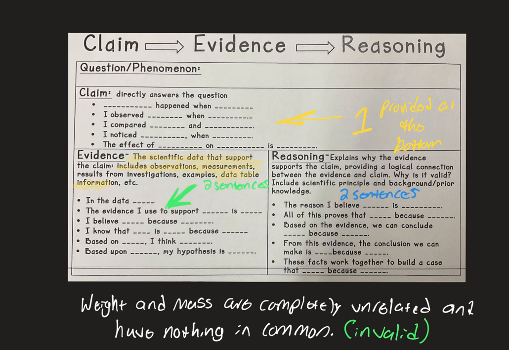All right. Finally, the reasoning section. Again, make sure you get this part. Your reasoning is going to explain why the evidence disproves the claim. It's going to explain why it is invalid, and you're going to provide scientific principles and background/prior knowledge. Again, you may use the sentence starters for reasoning to help you. But again, this should just be a paragraph. So one sentence for the claim, two sentences for the evidence, two sentences for the reasoning.